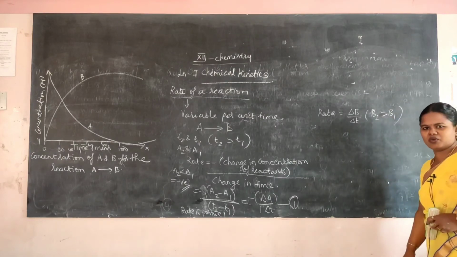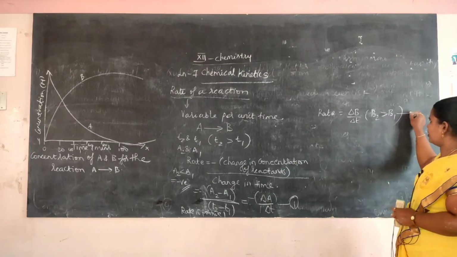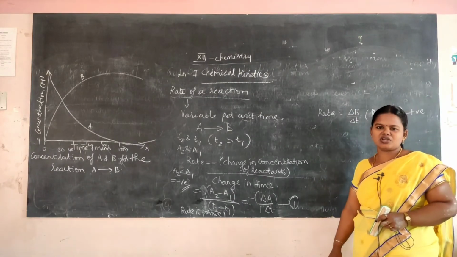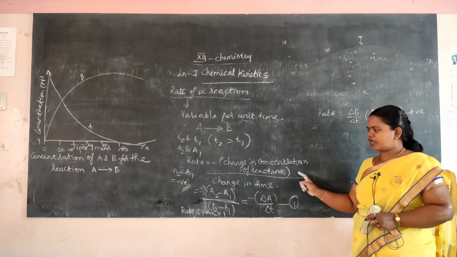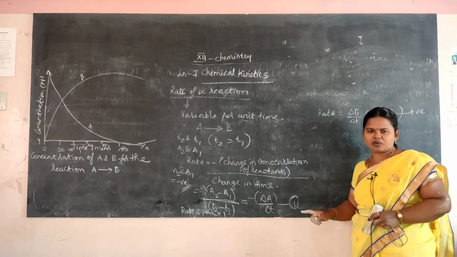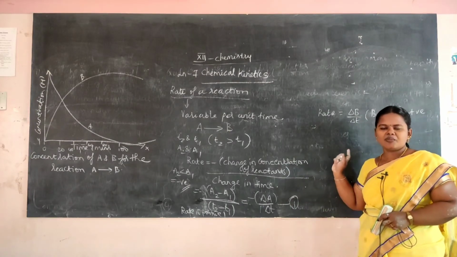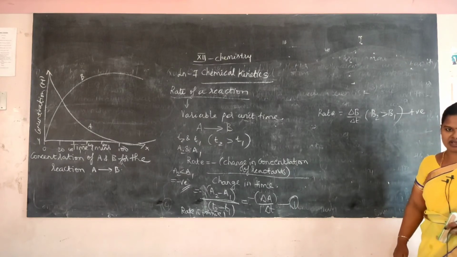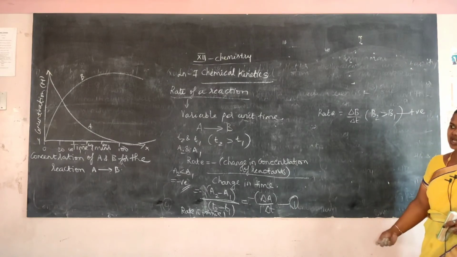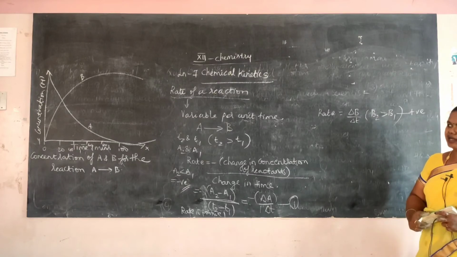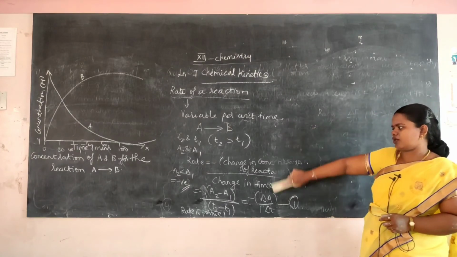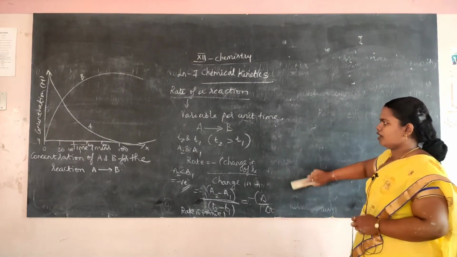If B2 is greater than B1, the value will be positive. So no negative sign is introduced for the product; we introduced the negative sign only for the reactant, because the change in concentration of the product is never negative. So this is our rate of the reaction.